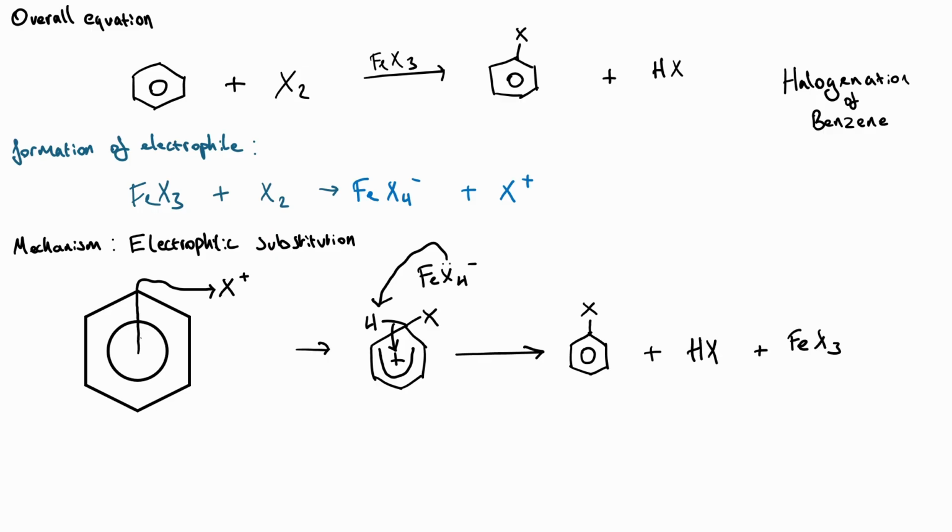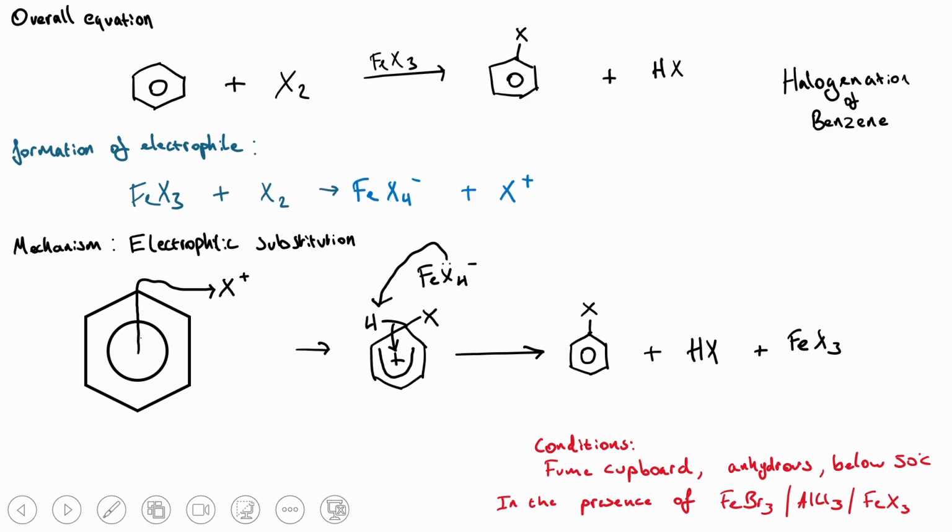The conditions for this are quite simple. Absolutely want anhydrous conditions. And we should probably do this in a fume cupboard as well. Now, we want this to be anhydrous because these metal halides, particularly if we use AlCl3, will react readily with water. And so it's to prevent that reaction. We do this in a fume cupboard to mitigate the effects of toxic hydrogen halide. Because regardless of what hydrogen halide it is, whether it's hydrogen bromide, chloride, iodide, fluoride, it's going to be toxic.